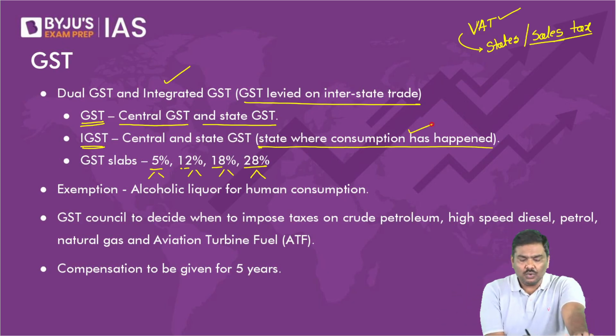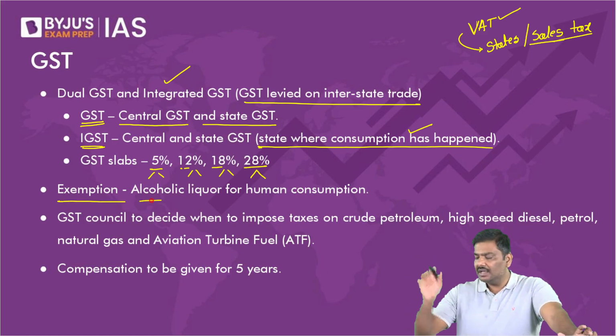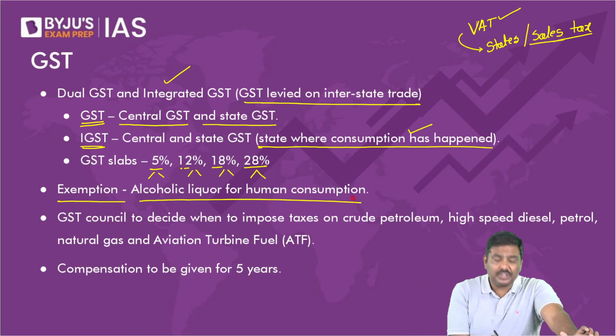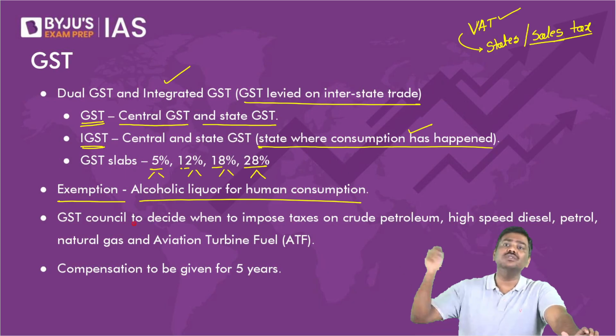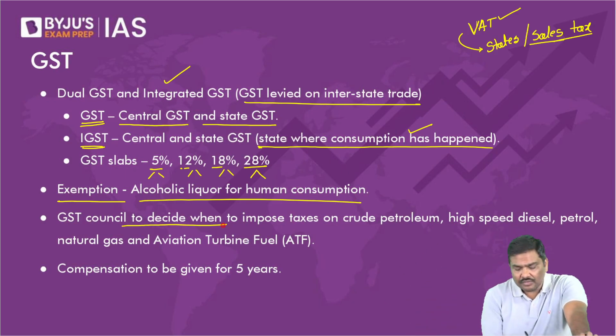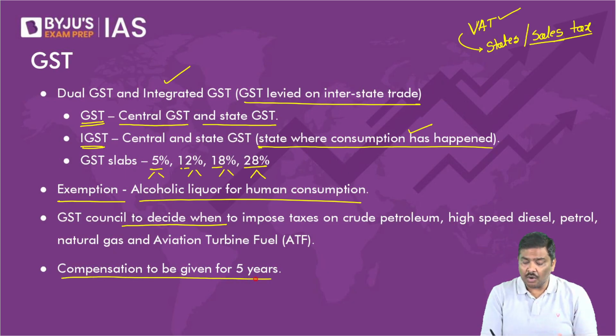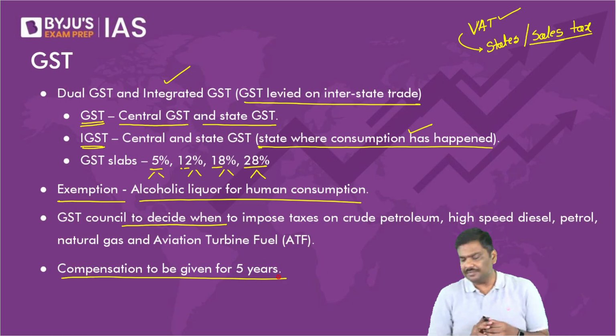There are certain goods which are exempted. We have not covered them under GST. There are certain goods which have been brought under GST, but the council is yet to announce a GST rate on them. And finally, we were discussing compensation. What is compensation?